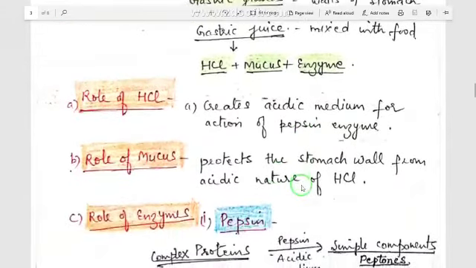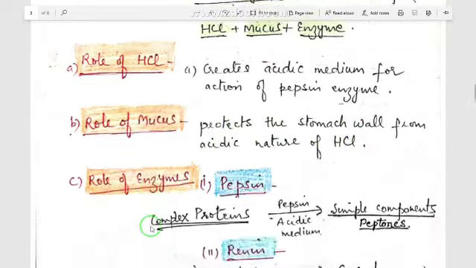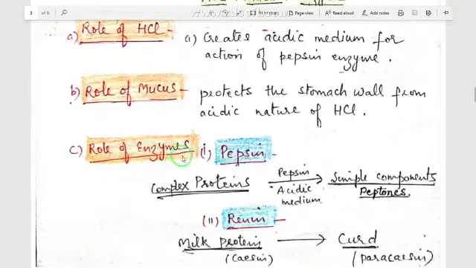Second, the role of mucus. The gastric juice also contains mucus. This covers the wall of the stomach to prevent it from the action of hydrochloric acid. You know, acids are corrosive in nature. So every time HCl is secreted in the stomach, it can corrode the lining or the wall of the stomach. So this mucus lining covers and protects the stomach wall from the acidic nature of HCl. Third, enzymes. What enzymes are secreted in this gastric juice?